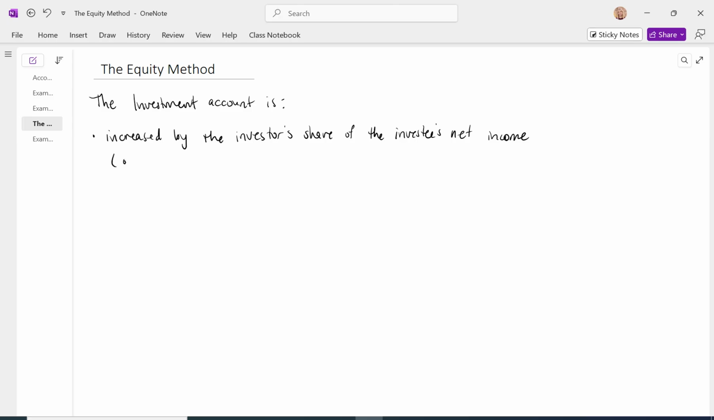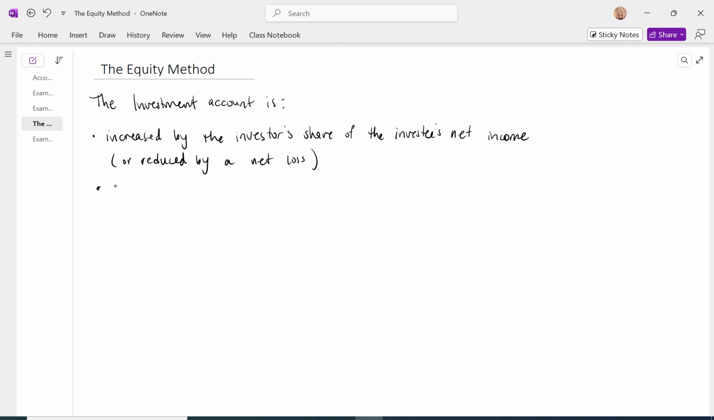Or if the investee has a net loss, it will be reduced by a net loss. So what we're saying is, rather than recording increases in fair value, what changes the asset investment account is when the investee reports its net income. The investor has such significant influence over the investee. It says some of that net income is mine. If I own a 40% interest in the investee, 40% of that net income is going to be recorded as an increase to my investment account.